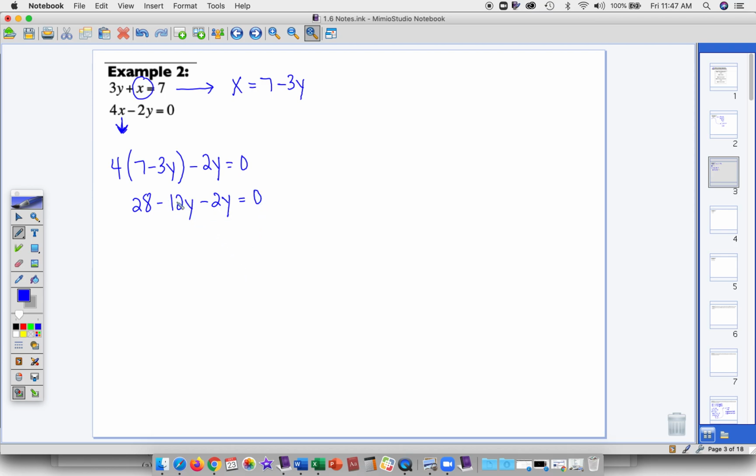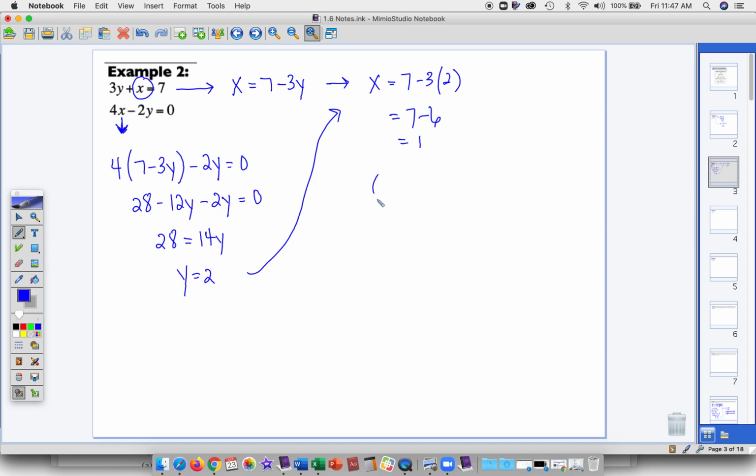And I think this time I'll combine the y's and move them to the other side to make it positive. So I'll leave the 28 on the left and add 14y over to the right. Solving for y, I get y is equal to 2. And now I can go back up to this equation and plug in the 2. So I get 7 minus 3 times 2, which is 7 minus 6, which equals 1. So my final answer, again, is x comma y, so 1 comma 2.